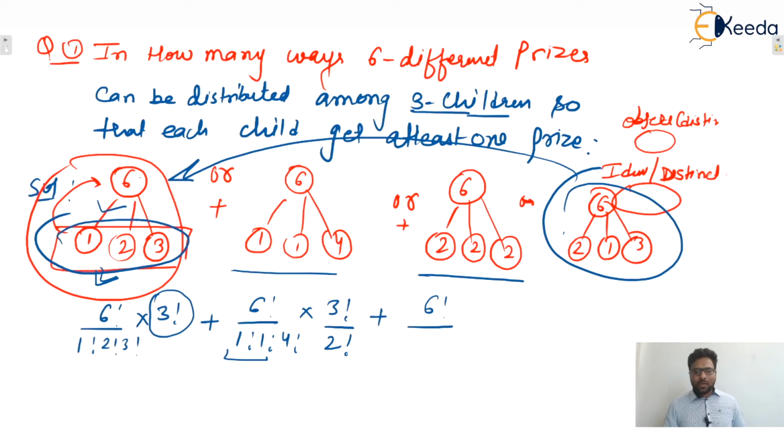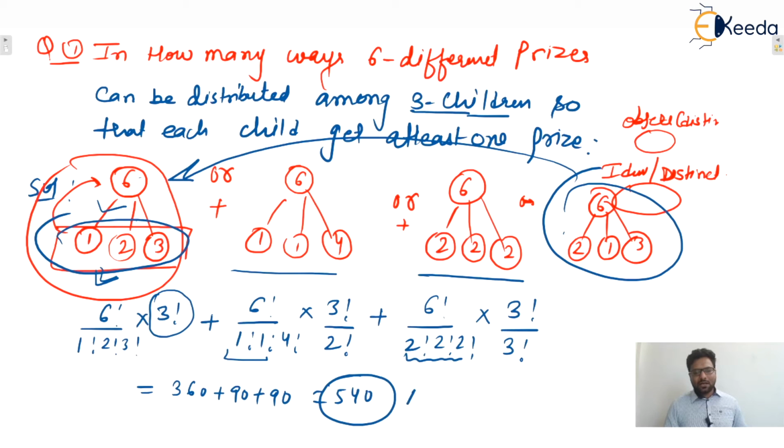Or 6 factorial over 2 factorial, 2 factorial, 2 factorial; the numerator will be multiplied with 3 factorial, and similarly the denominator will also be multiplied with 3 factorial because 3 groups contain the same number of objects. After solving, 360 plus 90 plus 90, so 540 is the correct answer.